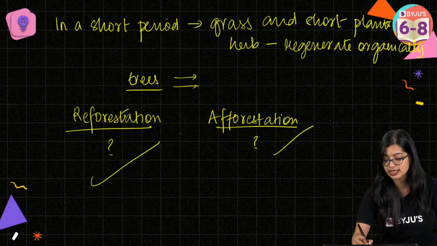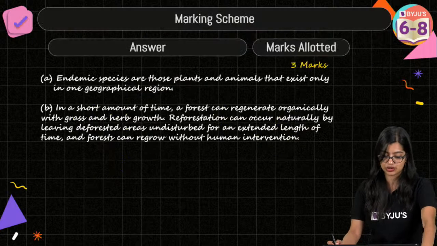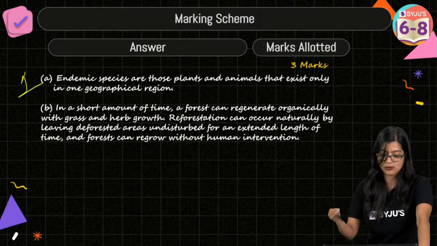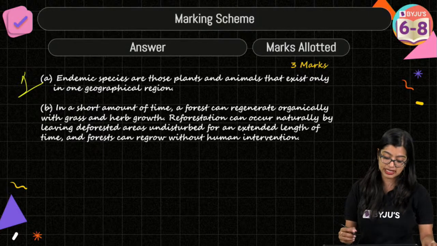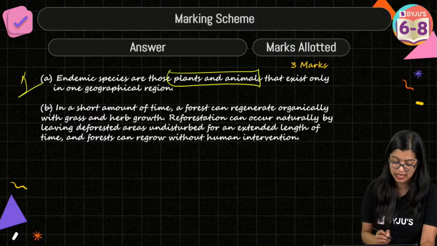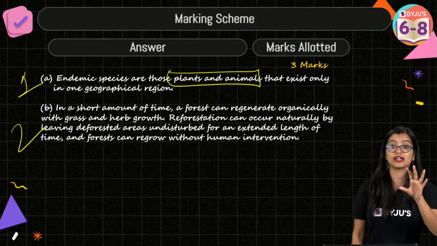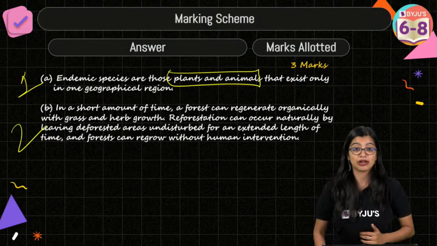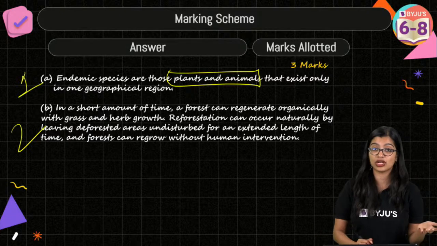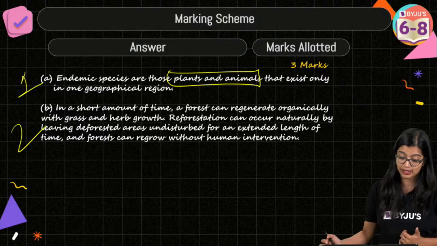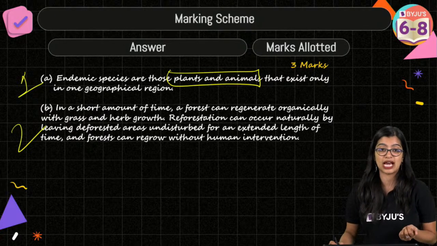Planting new trees is what we call afforestation. So for the first one, you will get 1 mark where we're talking about endemic species. So you have to write plant and animal, right? And for the second one, you need to write that in a short period of time, we will not find trees. But we know that in the case of reforestation, for trees to naturally grow, it takes a long period of time, right?